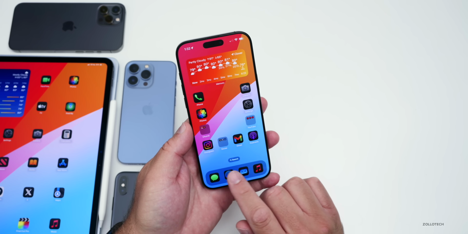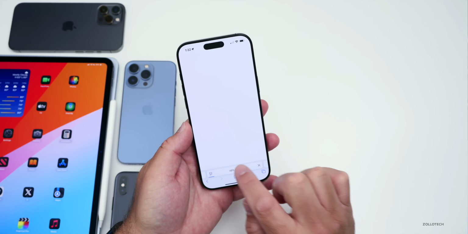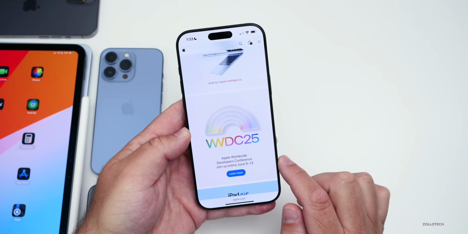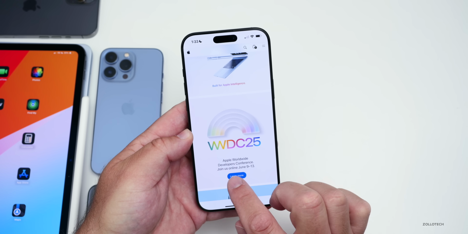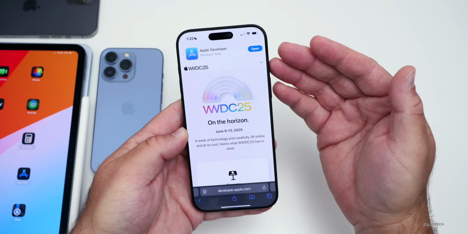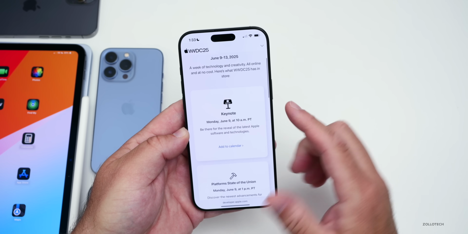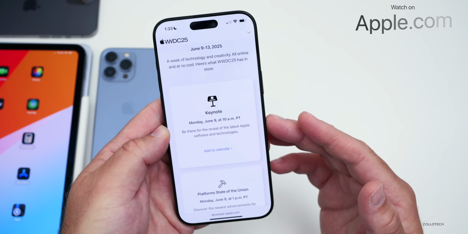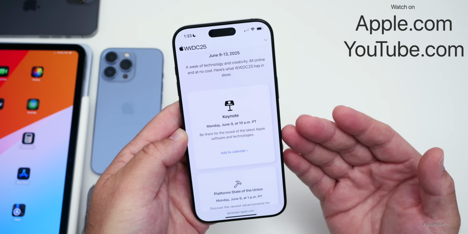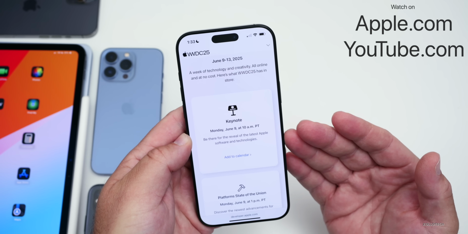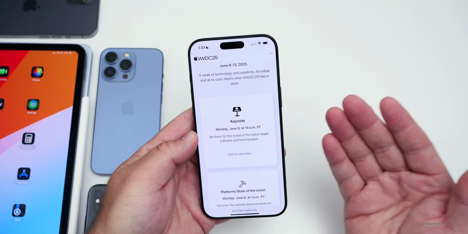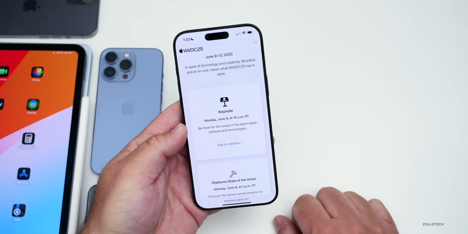Apple updated their website with new times. So if we go back here and if we scroll down on their main site, you can see it says WWDC 25 now. Join us online June 9th through the 13th. If we go to the website here, you can view more in the developer app as well. But if we scroll down, now we have the keynote event time. This is what we expected all along, but it will be on Monday, June 9th at 10 a.m. Pacific time or 1 p.m. Eastern time. So you can add it to the calendar. And if you're on this website from anywhere around the world, it should adjust the times for you.